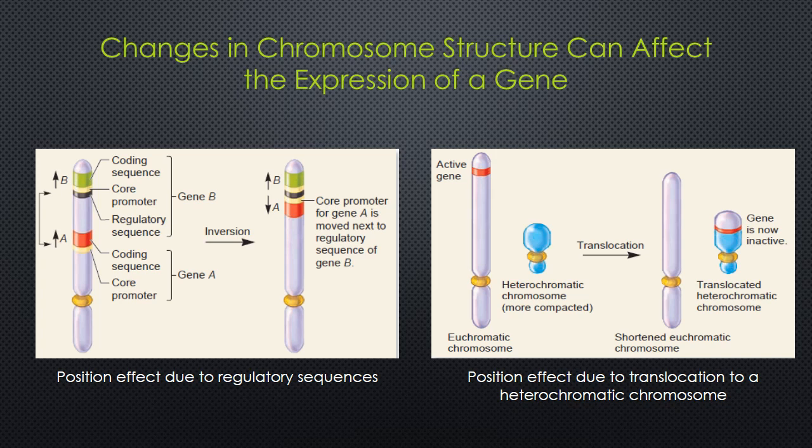However, in 1925, Alfred Sturtevant first recognized that chromosomal rearrangement in Drosophila can influence phenotypic expression, in this case eye morphology.